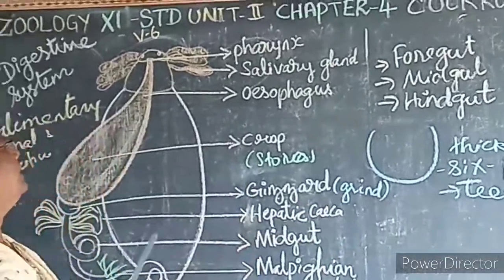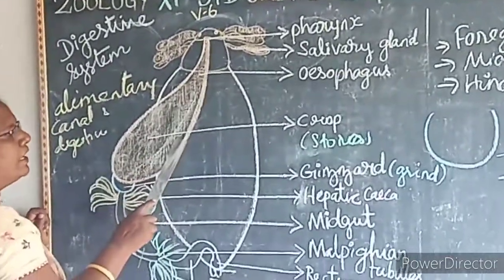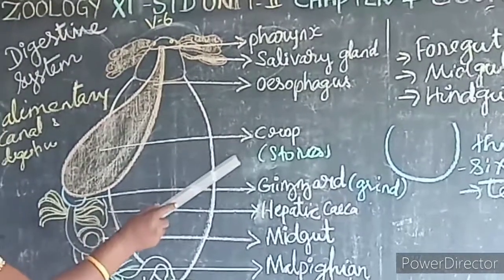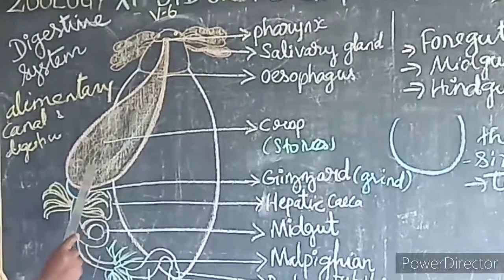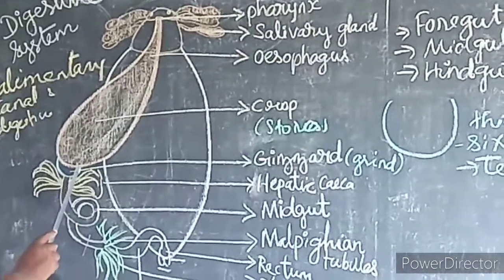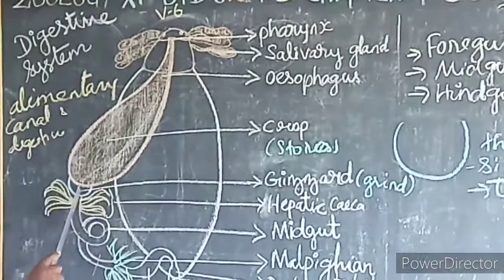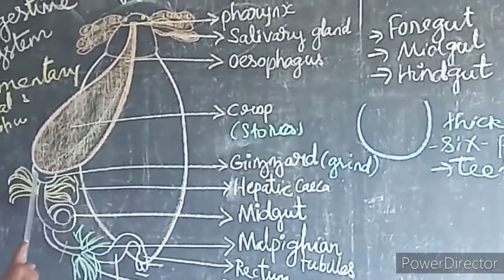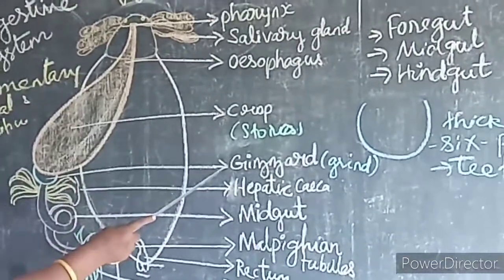See here, children, the esophagus is followed by what? The crop. What is the use of the crop? It helps to store the food. The crop is followed by the gizzard. The gizzard has a thick muscular outer and inner layer and 6 highly chitinous plates. These plates act like teeth, which help to grind the food.